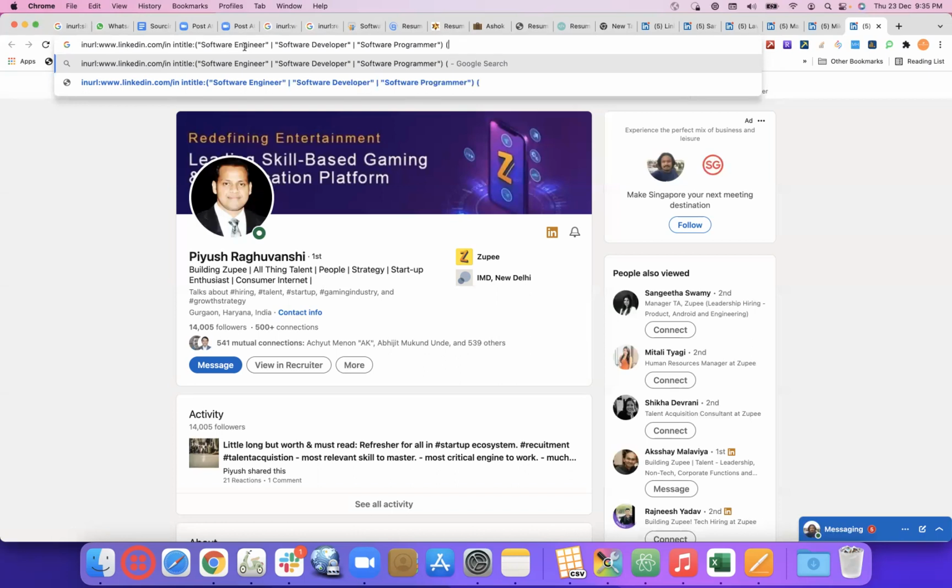Now the same for Java or C++ or Python or Golang, close the bracket. Now we know linkedin.com/in is only for the individual profiles. So I would not add minus jobs, because we know for sure that linkedin.com/in is the folder for individual profiles.